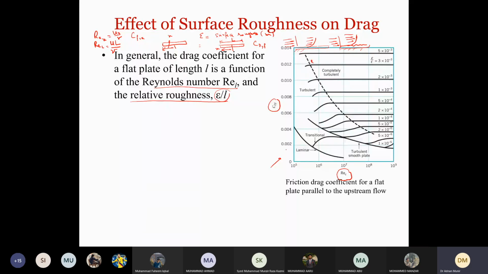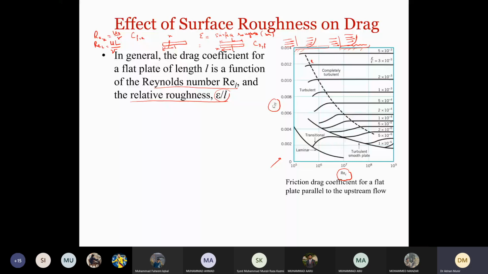अब आप इसमें देखें कि ये ट्रांजिशन है, CDF जो है, फॉर ट्रांजिशन as we increase Reynolds number, CDF decreases like this in the laminar flow region, right? When in the transition region, it is very haphazard. So this is the case in the transition region, ये, और turbulent region के अंदर ये dotted है. So in all the three regions, when we increase Reynolds number in that region, the drag force is going to